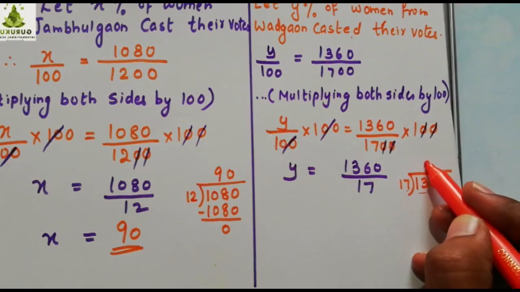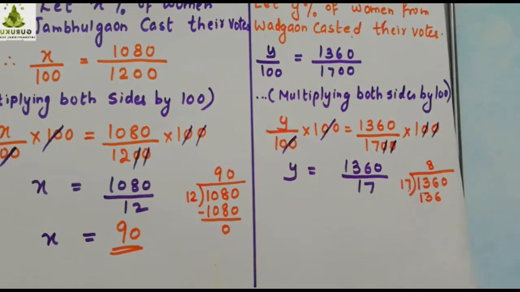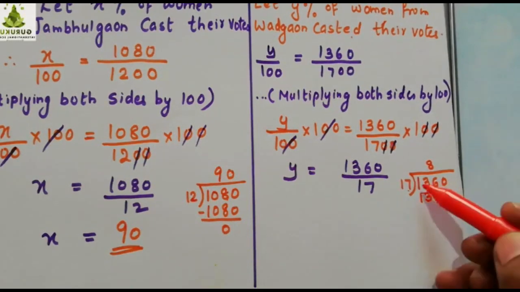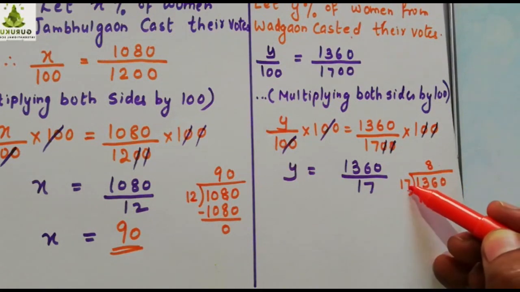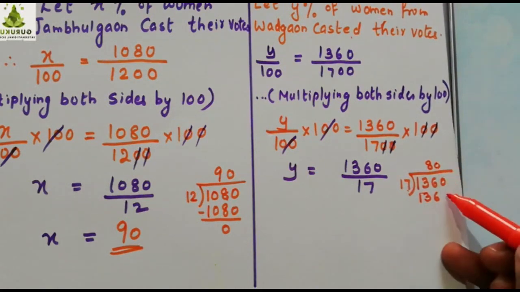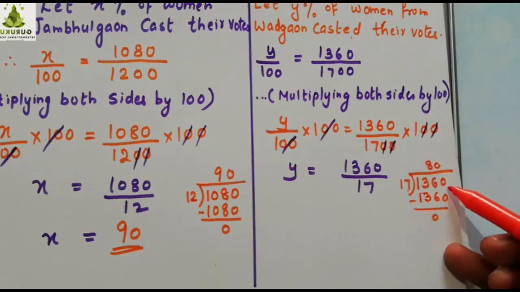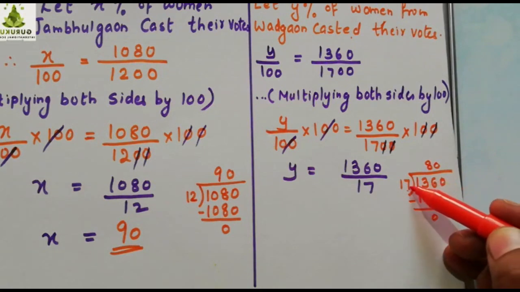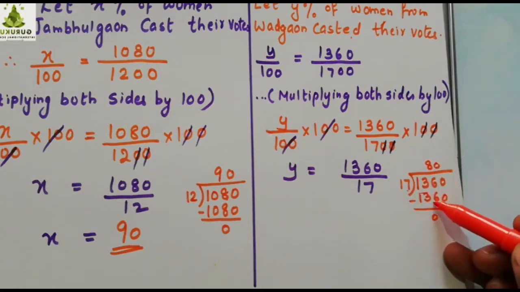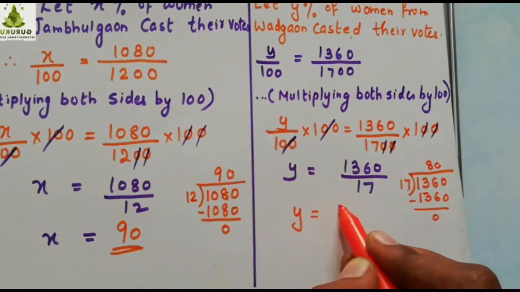17 8s are, you get 136. See here, 17 zeros are 0. 1 0 is remaining, so I can take 17 zeros are 0, and this way you can do, or you can subtract and again bring this down and again take, or this way directly also you can take 17 80s are 1360. This way you can cancel. What you get here? Y equals 80.